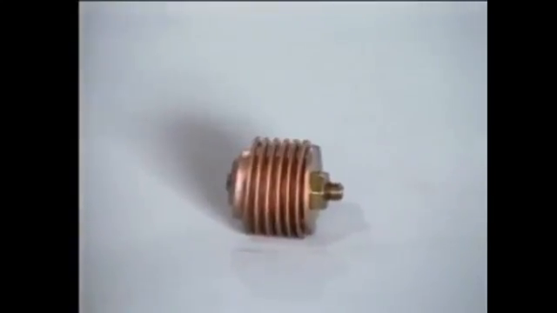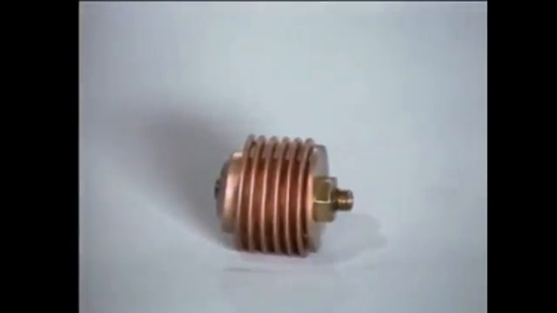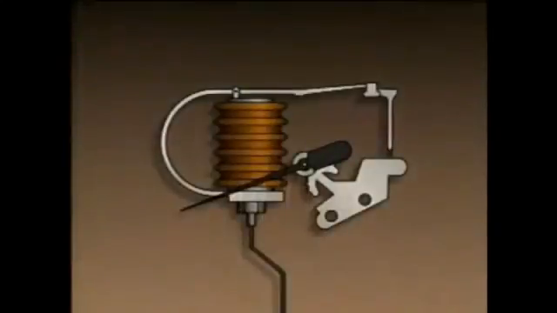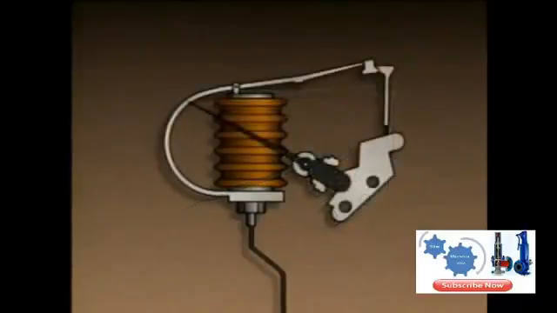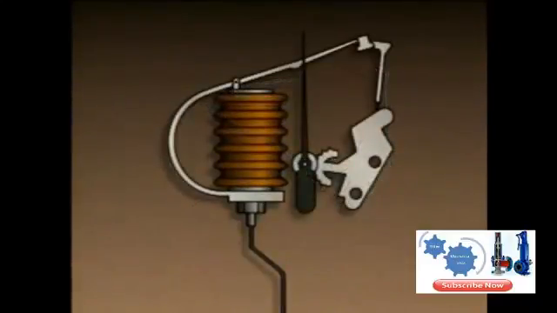Another pressure element that's used in industry is a bellows. A bellows is basically a movable accordion-shaped tube. In this arrangement, one end of the bellows is connected to a pressure source, while the other end is connected to a mechanical linkage that's used to move a pointer up and down a scale. When pressure is applied, the bellows expands. As the bellows moves, the mechanical linkage moves the pointer as well.